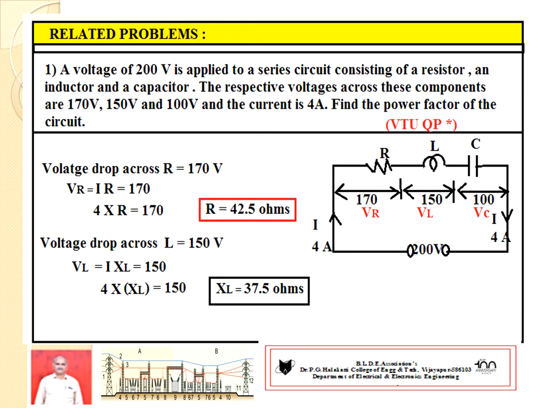Then you go for the voltage drop across the inductance L. This value is given, sir, 150 volts. This VL drop is also equal to I into XL. Therefore, I into XL equal to 150, sir. Then it is possible to calculate XL, 37.5 ohms.